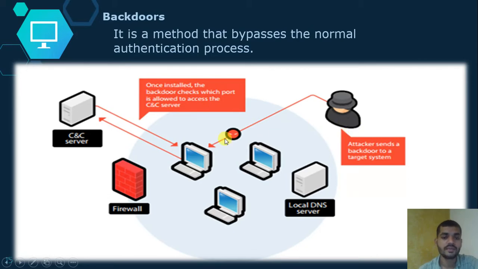It is critical when they enter or install their application that you might not know about. After installing that application, they easily get whole access to your system. That's why backdoor attacks are critical. It may be attacked by authorized users and unauthorized users also. This is the backdoor attack.